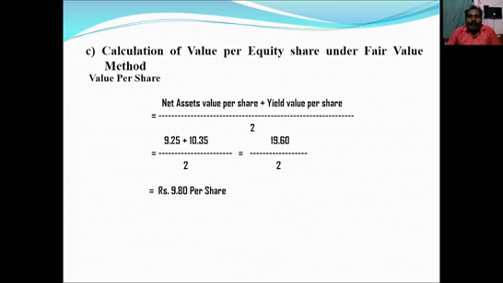So in this problem, net assets value per share is 9.25, yield value per share is 10.35, whole divided by 2. So we should add the net assets value per share and yield value per share, which is 19.60, divided by 2. We will get rupees 9.80 per share.